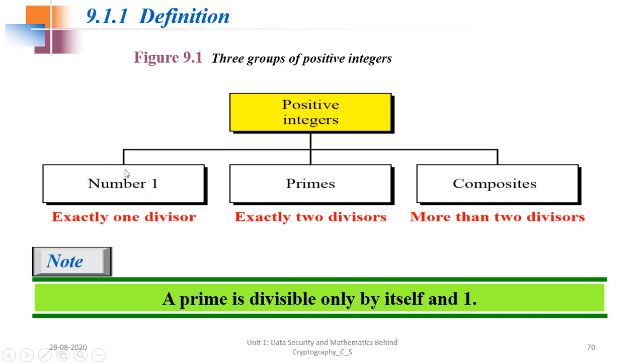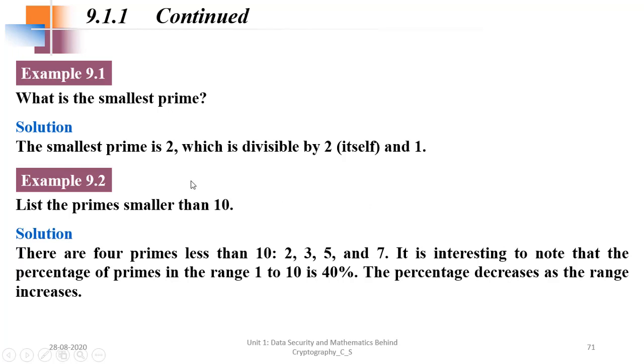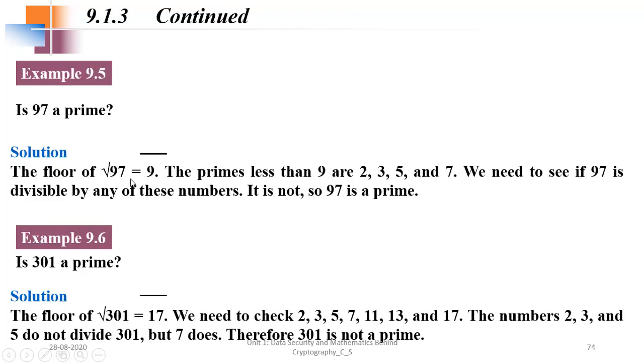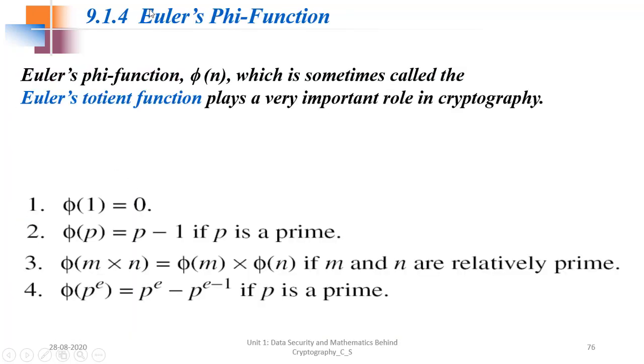The other thing is the number 1, which is separate because it has only one divisor, and composites, which have more than two divisors, right? This is not important from the exam point of view, so we'll discuss only what is important. A very important thing from the exam point of view is Euler's phi function, also called the totient function. How is it defined? Phi of 1 is always 0, and phi of p is p minus 1, remember, only if p is a prime. Then phi of m times n is phi of m into phi of n if m and n are relatively prime. And phi of p raised to e is p raised to e minus p raised to e minus 1, if p is a prime.